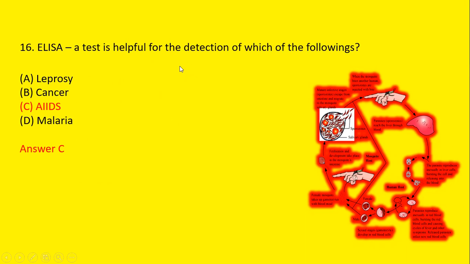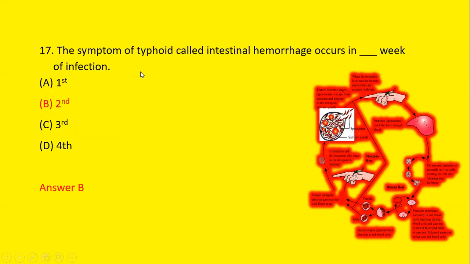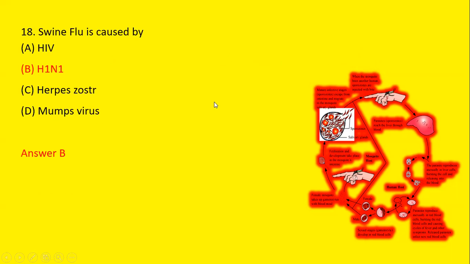ELISA is a test that is helpful for the detection of which of the following? We have already discussed this question, that ELISA is used for detection of AIDS. The symptom of typhoid called intestinal hemorrhage occurs in dash week of infection. This symptom of typhoid, which is known as intestinal hemorrhage, occurs in the second week of the infection. So option B is the correct answer.